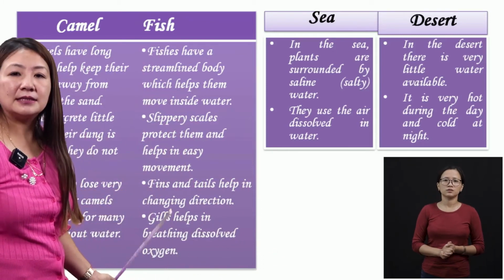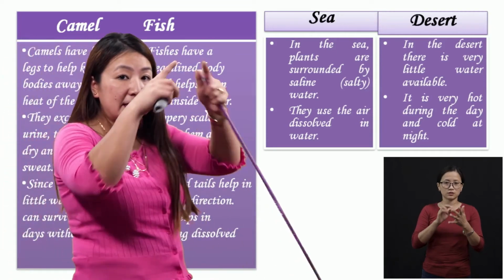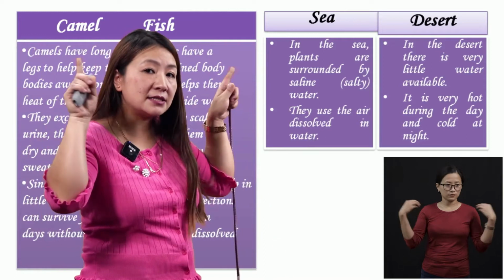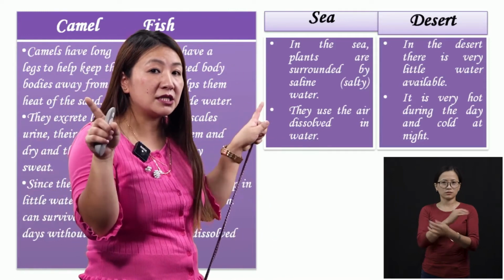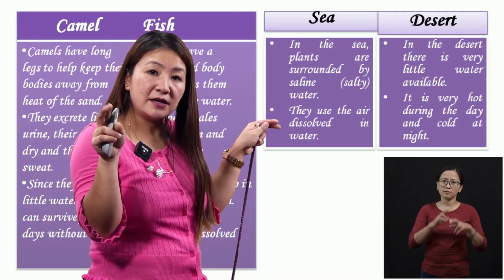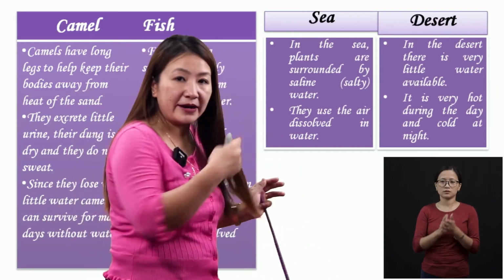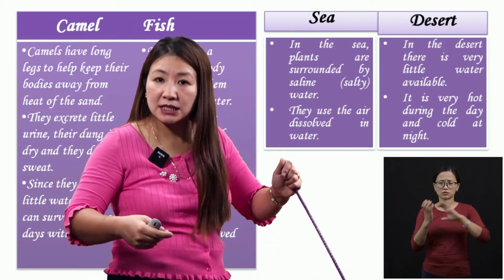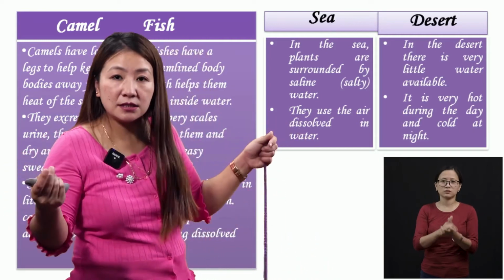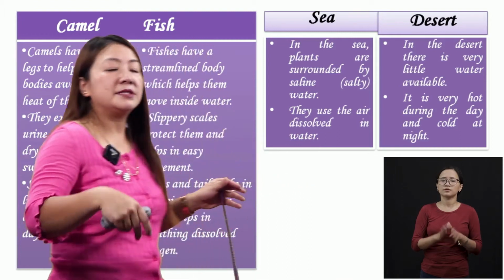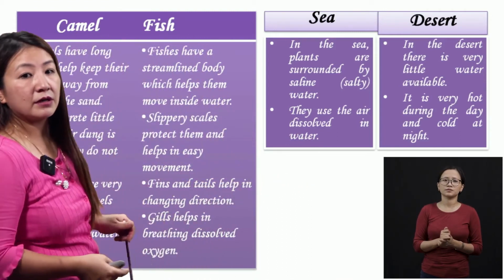And fins and tails. They have a tail, yes or no? Fishes have tails and they have fins on the sides, small projections. Those are known as fins. What are the uses of these fins and tails? To change the direction, because they don't have legs. They don't have hands, so the fins and the tail help them in changing the direction.